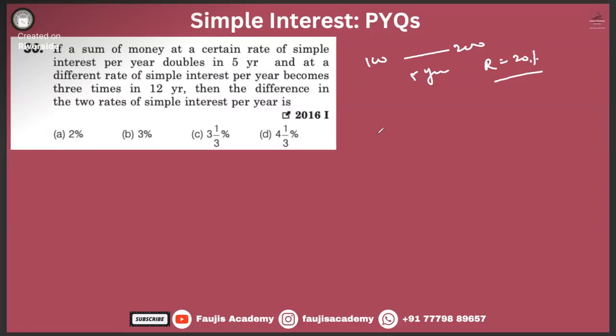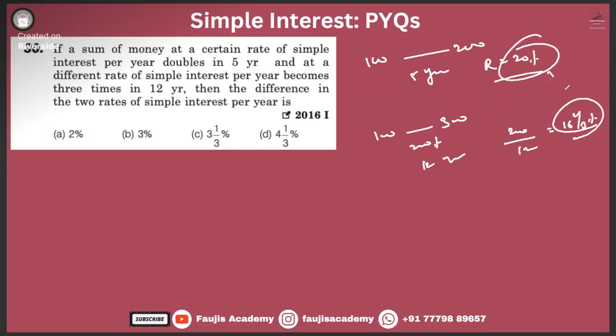And at a different rate, the simple interest per year becomes 3 times in 12 years. 200% of growth in 12 years. 200 divided by 12, how much is this? 100 by 6, 50 by 3, 16 2 by 3 percentage. What is the difference between these two? 3 and 1 by 3 percentage. Yes. Answer option number C.